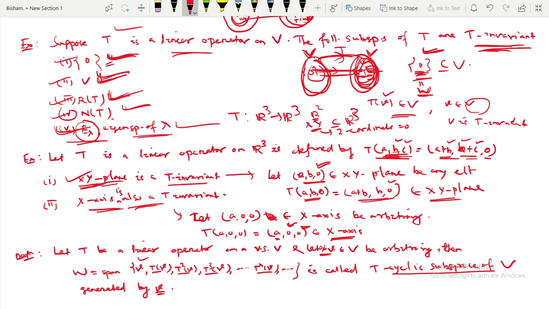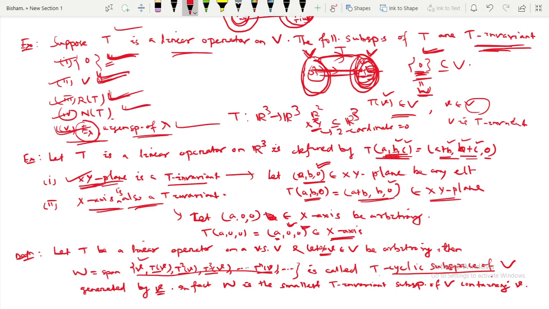That means, in fact, this capital W is the smallest T invariant subspace of V containing small v.